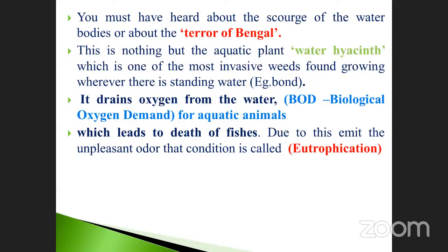As a result, the aquatic animals do not get enough oxygen and die. Due to the death of the aquatic animals or fishes, it emits an unpleasant odor. That condition is called eutrophication. Note down this point also, it is very, very important.